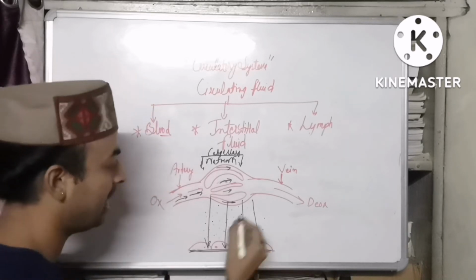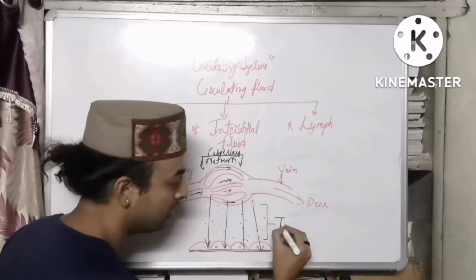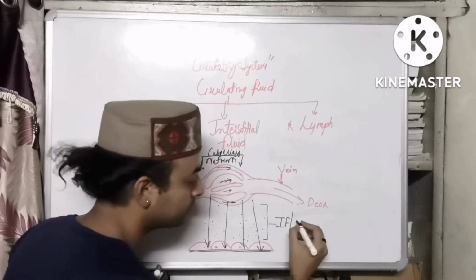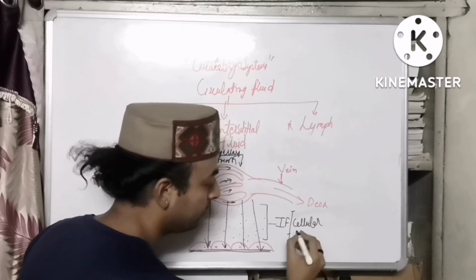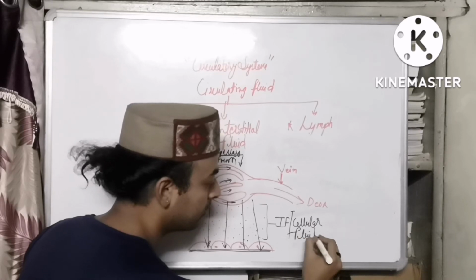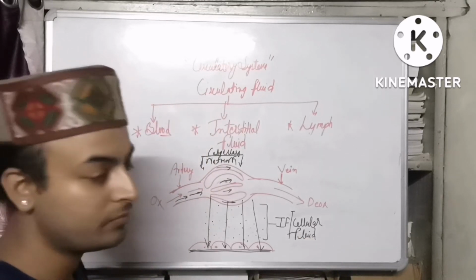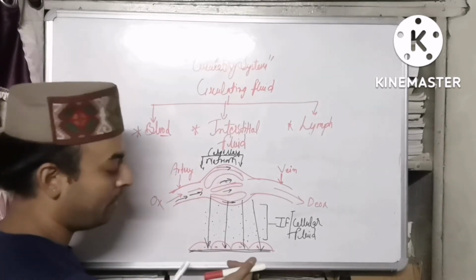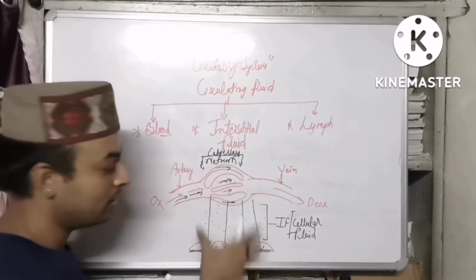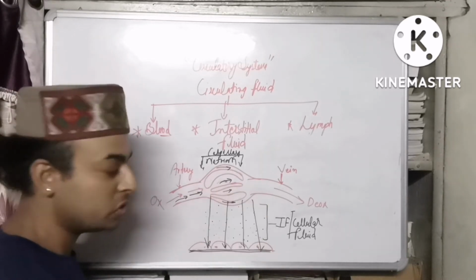That has been done with the help of the interstitial fluid, or you can say cellular fluid. That is also another term which we use for interstitial fluid. So that was all about how the exchange, or you can say diffusion, will take place.